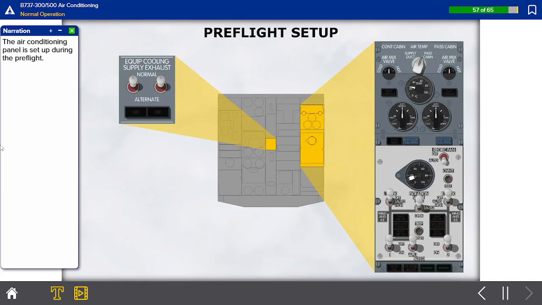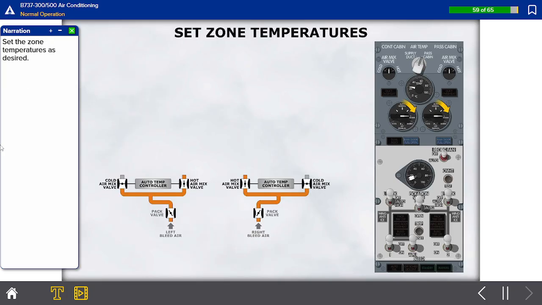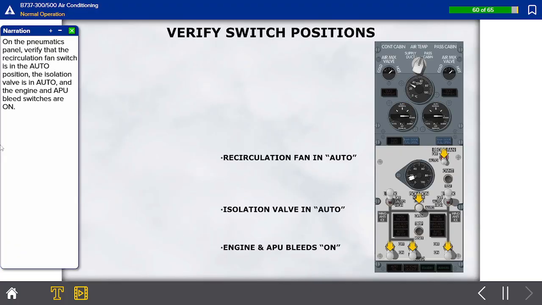The air conditioning panel is set up during the pre-flight. Verify that the equipment cooling fans are operating and the equipment cooling fan lights are extinguished. Set the zone temperatures as desired. On the pneumatics panel, verify that the recirculation fan switch is in the auto position, the isolation valve is in auto, and the engine and APU bleed switches are on.